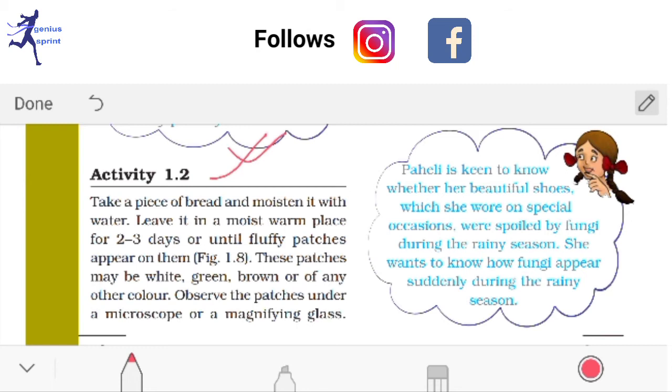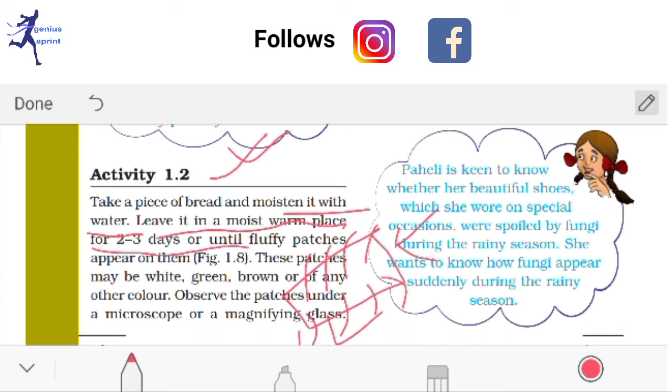Another activity is there, you have to read what they have written there. Take a piece of bread and moisten it with water, leave it in a moist warm place for 2 to 3 days. This activity is given to show how fungi grow on decaying parts. If you take a piece of bread and water it, then 2 or 3 days later you will see some fungus growing there. So I can conclude that this fungus has taken its nutrition from the decaying bread. So this is for saprotrophs.